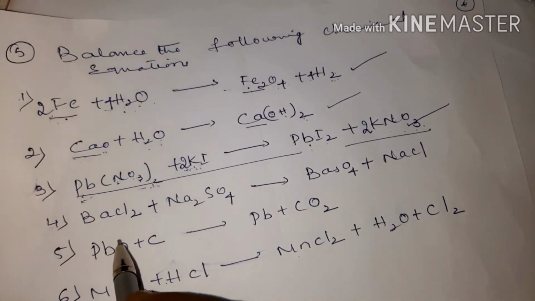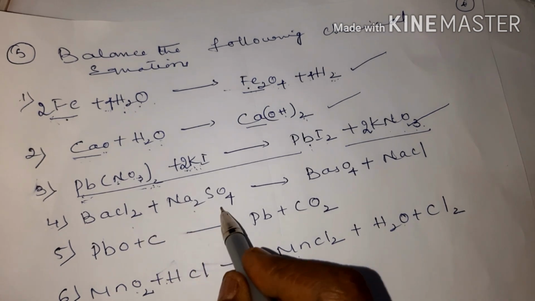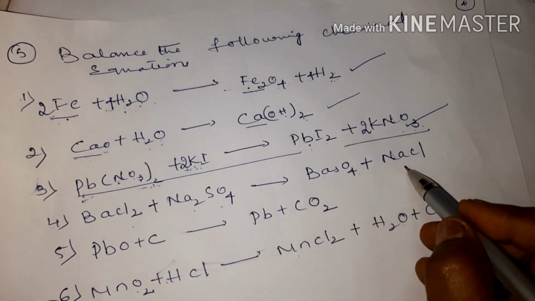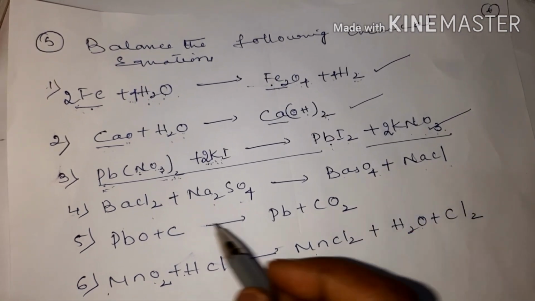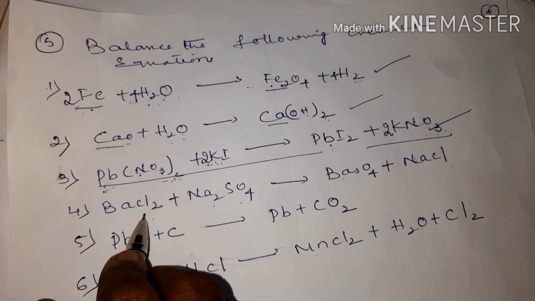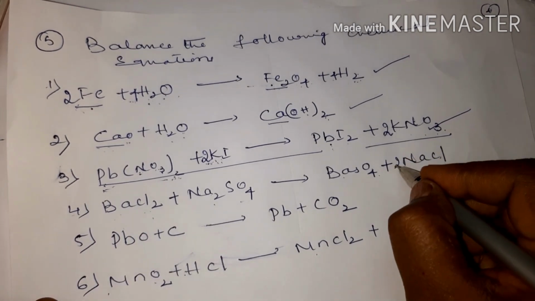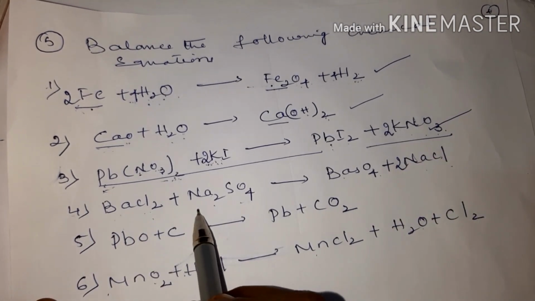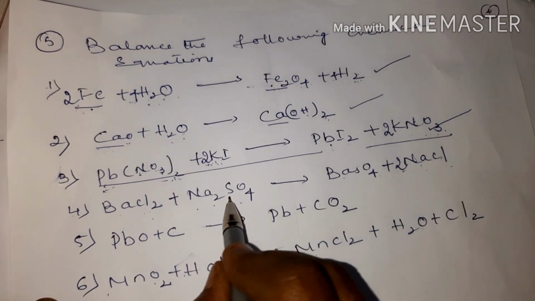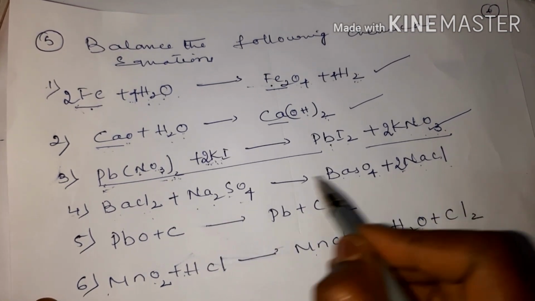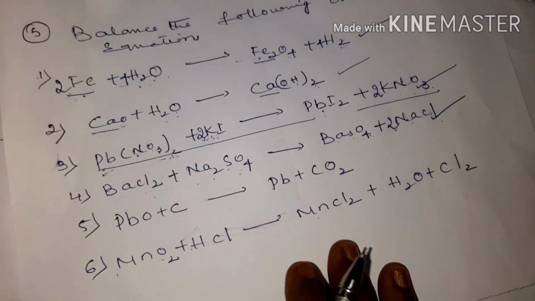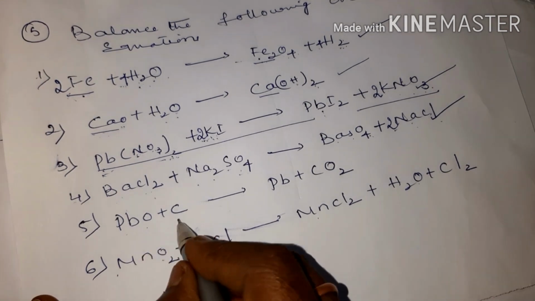The fourth one is barium chloride, sodium sulfate. When they are reacted, you get barium sulfate plus sodium chloride. So, barium chloride, Ba is 1. Here 1. Cl is 2. Here only 1. Put 2. Here sodium is 2. Here sodium is 2. Sulfur is 1. Here 1. Oxygen is 4. Here 4. Equation is balanced.